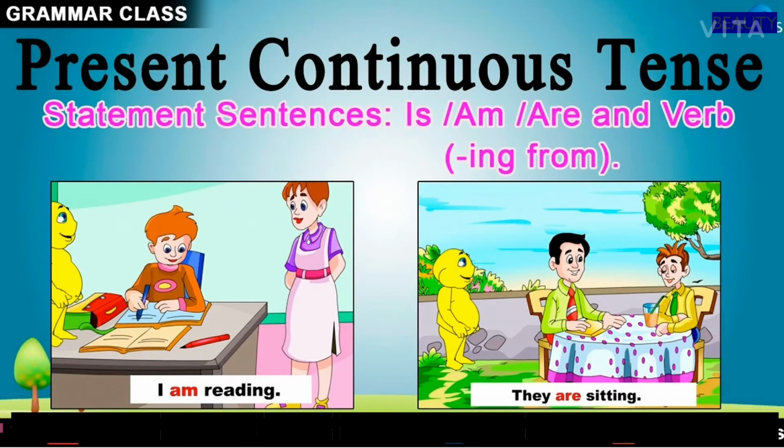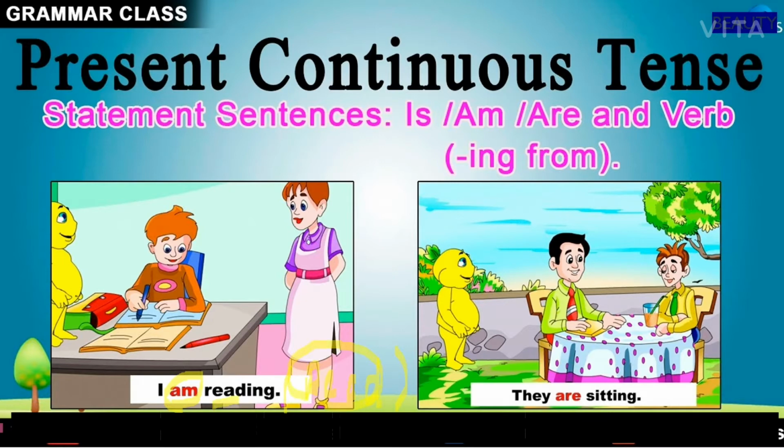Like, I am reading. Suppose I have given you a sentence: I dash, and in brackets I have given you read. Clear? So students, here with I will be using am, that is the to be form of the verb. Read was the verb given to you.